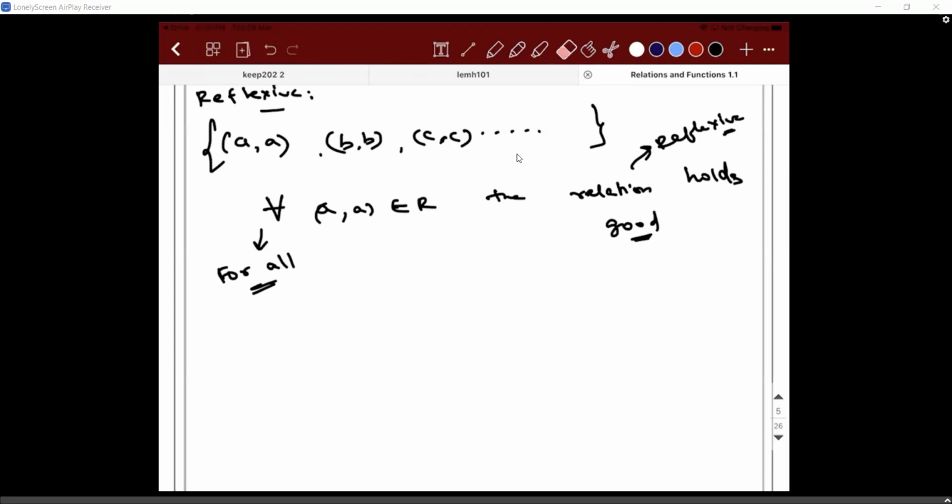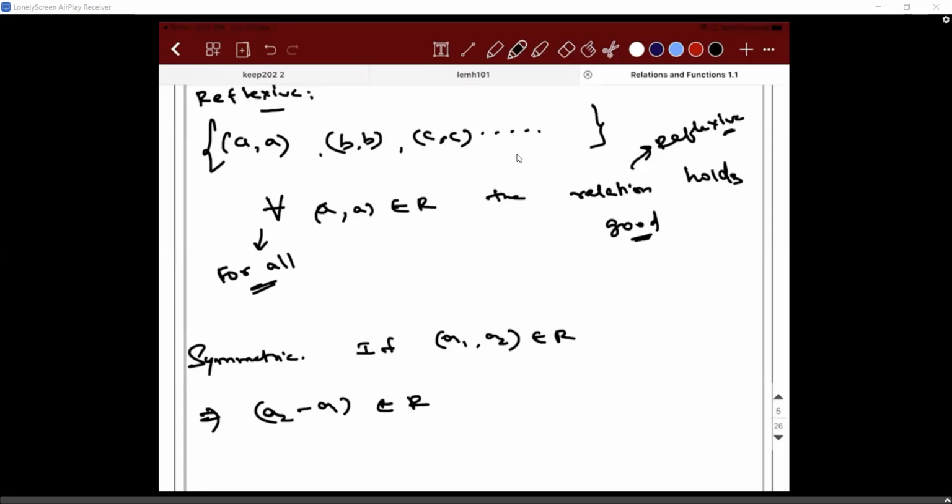Symmetric. If (a1, a2) belongs to R, what does it mean? According to this question, a1 minus a2 should be a number divisible by 2. I'm choosing two numbers from the integer set and writing an ordered pair such that it follows the relation. Does that imply that a2 minus a1 also belongs to R?